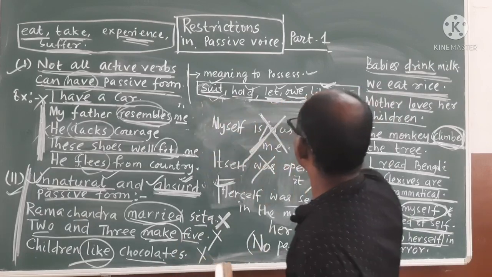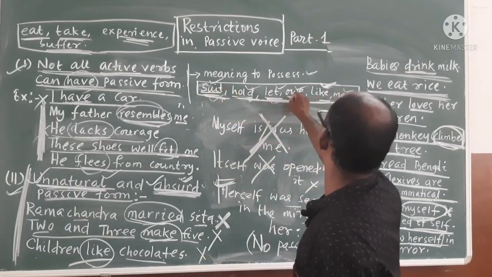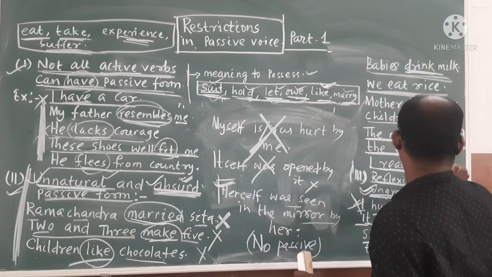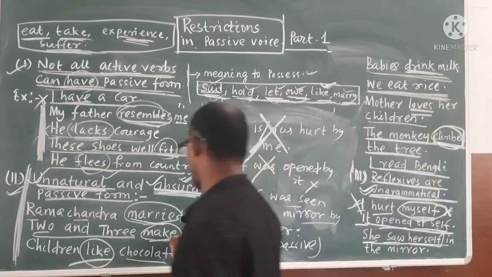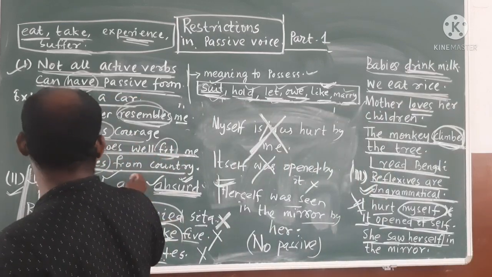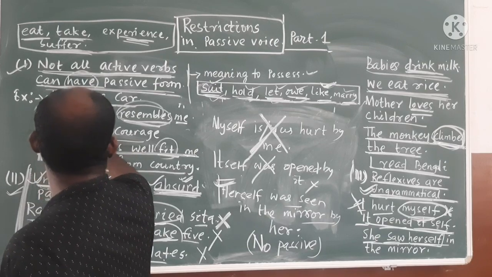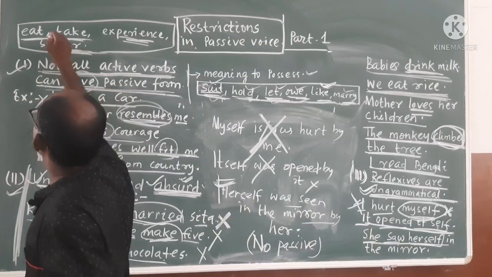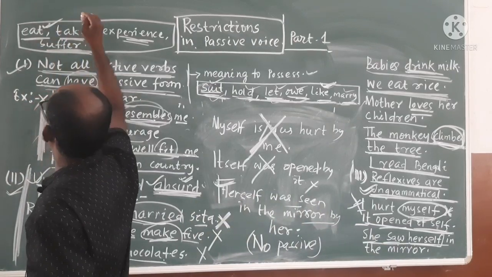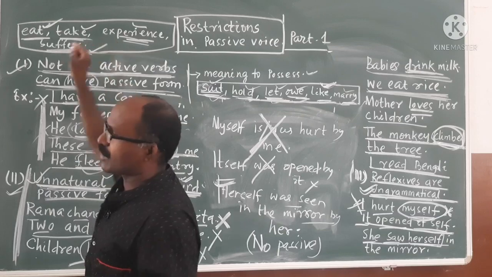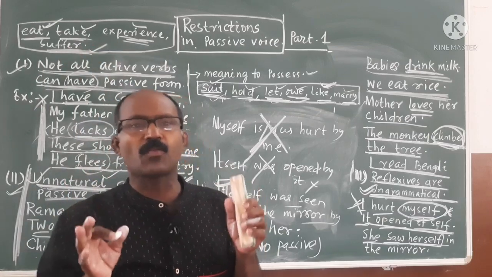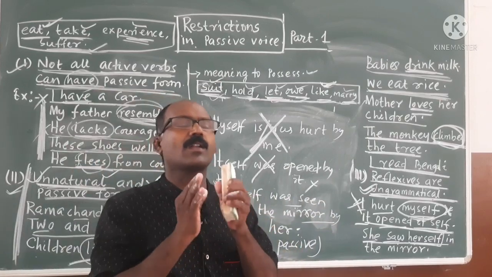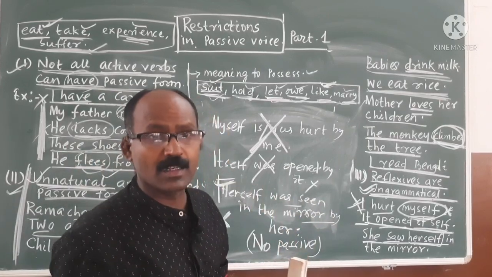And please remember these verbs: shoot, hold, let, owe, like, marry, drink, love, climb, then reflexives, then make, flee, lack, resemble, have. That means verbs that show possession, and eat, take, experience or suffer. If you change them into passive form, it will be unnatural, ungrammatical and unacceptable. Okay, my dear students, thank you.